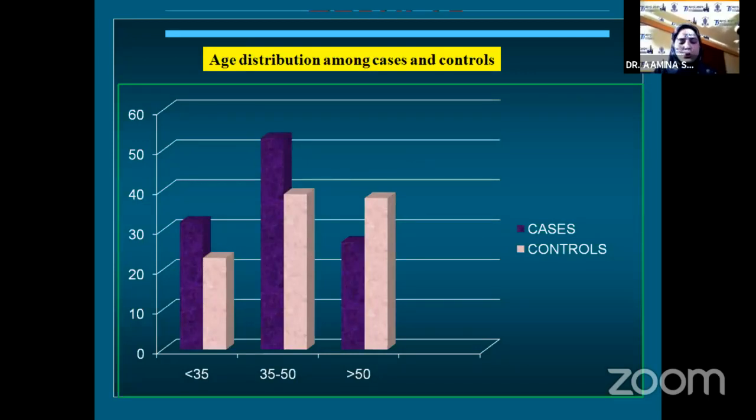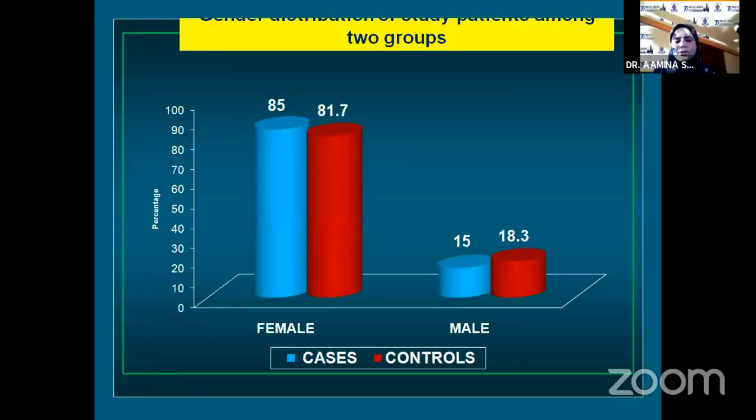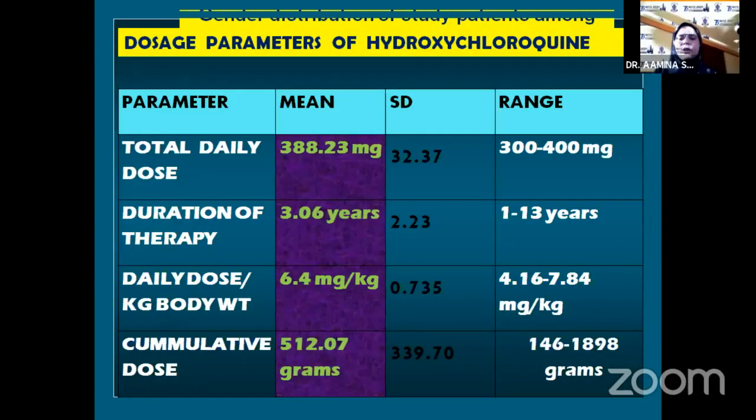The age distribution, the mean age, and the gender distribution were statistically comparable among the two groups. Having a look at the dosage parameters of HCQ, we found the total daily dose on an average was 388.23 milligrams. The duration of therapy was 3.06 years. On an average, daily dose per kg body weight was 6.4 milligrams per kg, and cumulative dose was 512.07 grams.